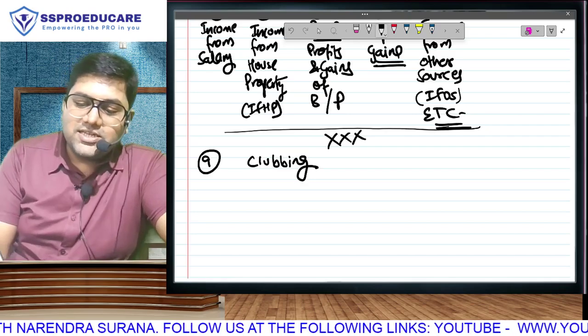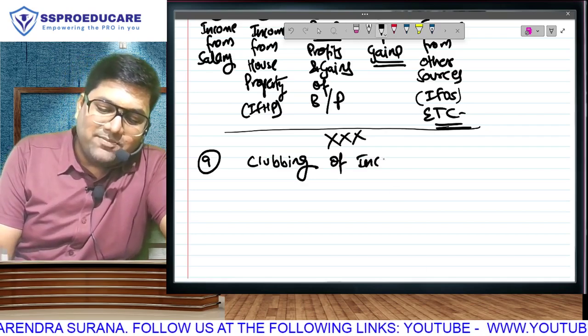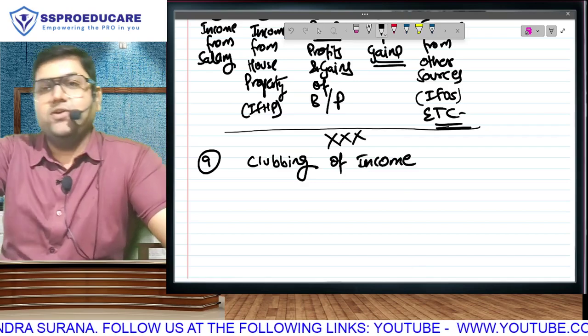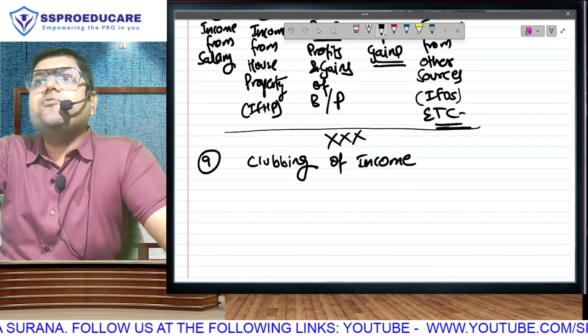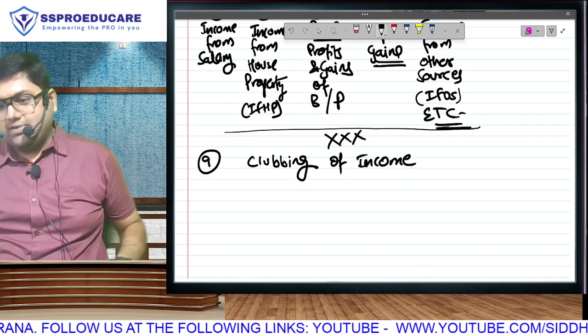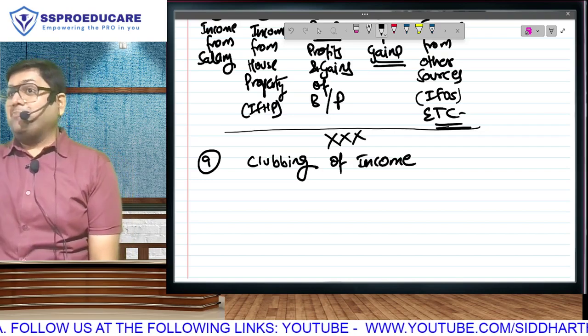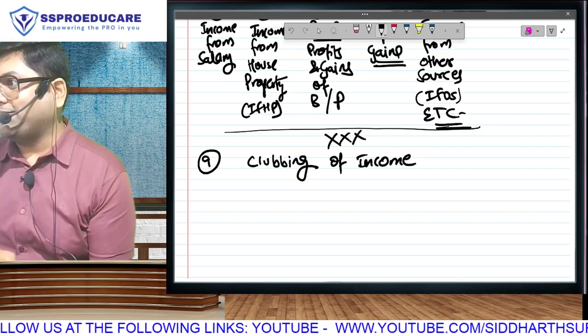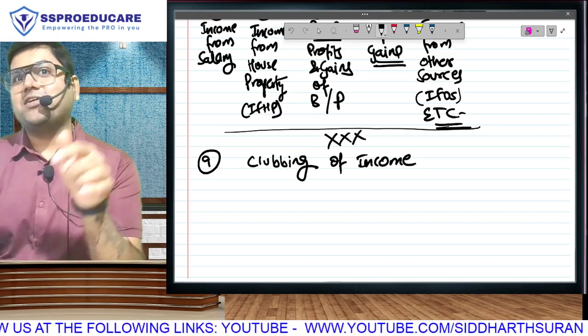So this, ladies and gentlemen, is not that clubbing. Sorry to ruin your hopes. This is clubbing of income. Sir, what exactly do you mean by this? I will give you one example only. See, I am not teaching you the chapters right now. I am only telling you what is there in the chapters.